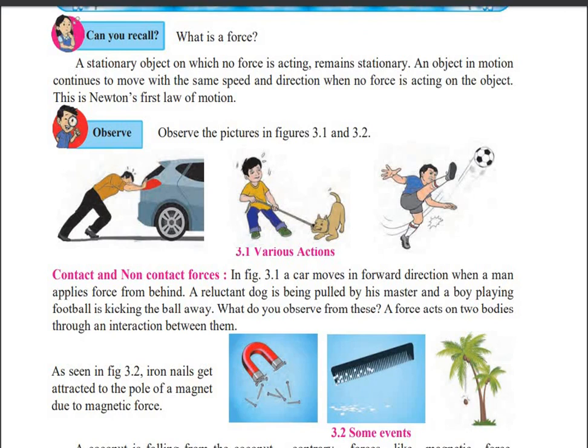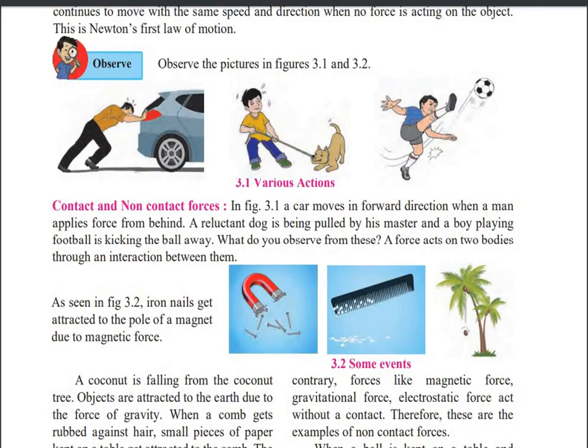Whereas in the second figure, if you observe, you will see some magnet and some pins. That magnet is attracting those pins towards it. The pins are away, but due to the attraction force, the magnet is pulling those pins towards it. In the second figure, you can see the comb. If that comb is rubbed against your hair and then placed near paper pieces, it will attract the pieces of paper towards it. In the third picture, you can see the coconut falling on the ground.